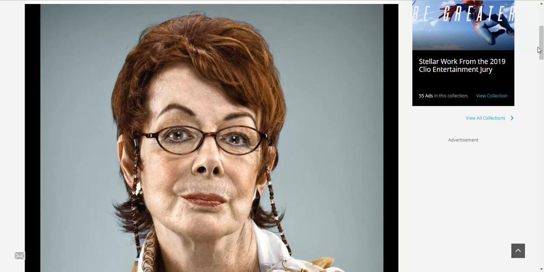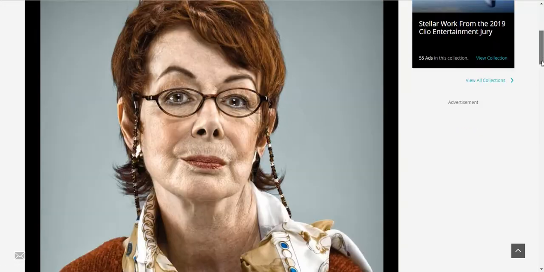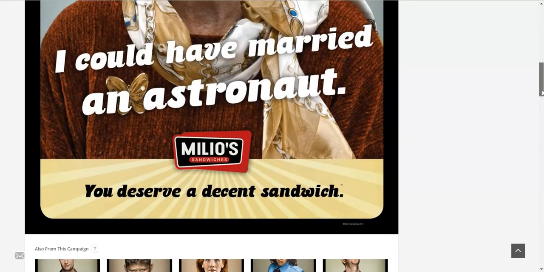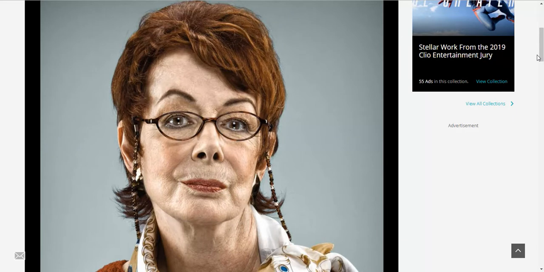When it comes to groups, a lot of people look at this and say, there are no groups represented. It's just one woman. But there actually are groups represented. For example, women. You could even ask questions about people who wear glasses. Knowing it's a sandwich ad and they're talking about how she deserves a decent sandwich, you could even ask questions about people who eat sandwiches. If you take the assumption that she did get married, she married someone besides the astronaut, then you could ask a question about a married person, or married people rather.